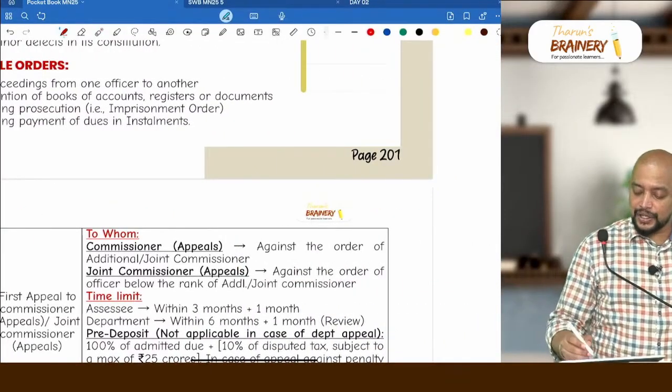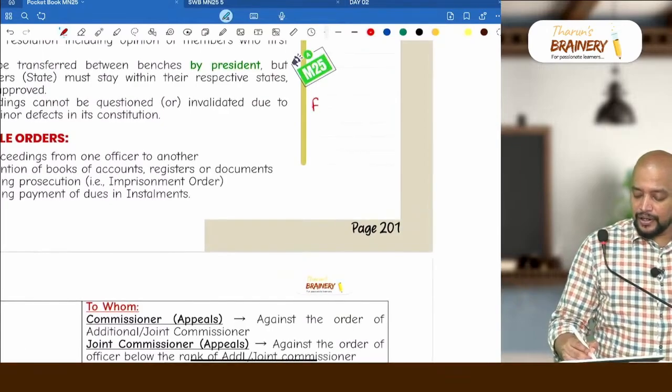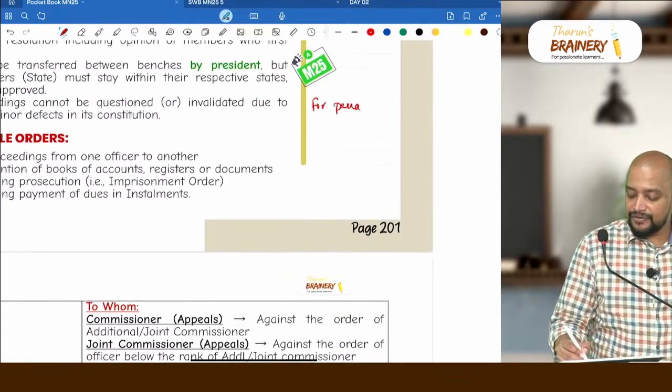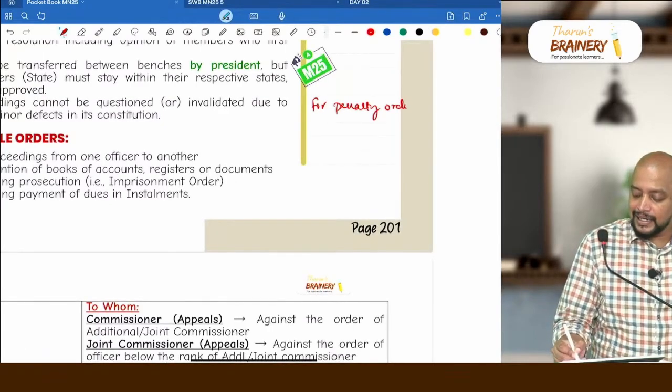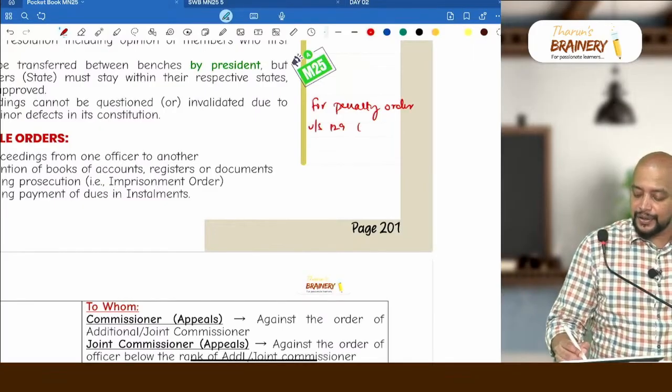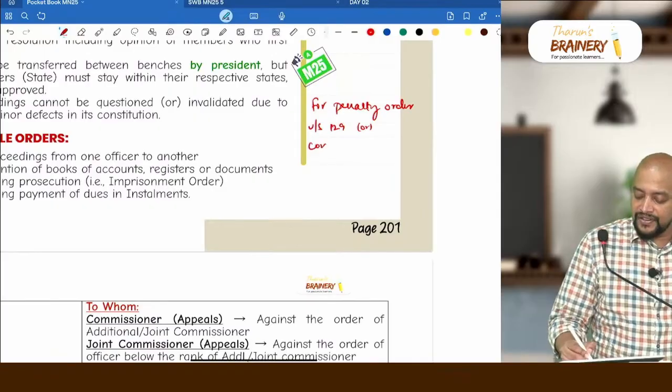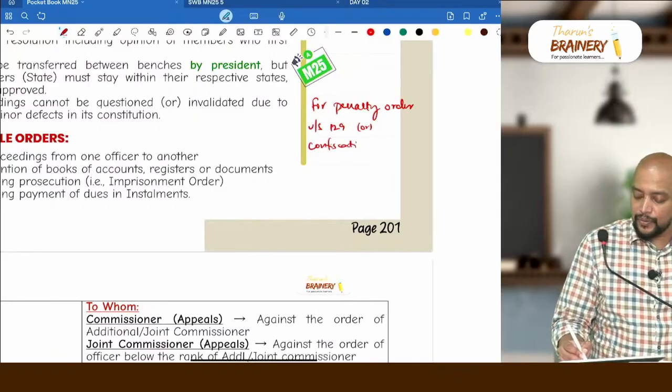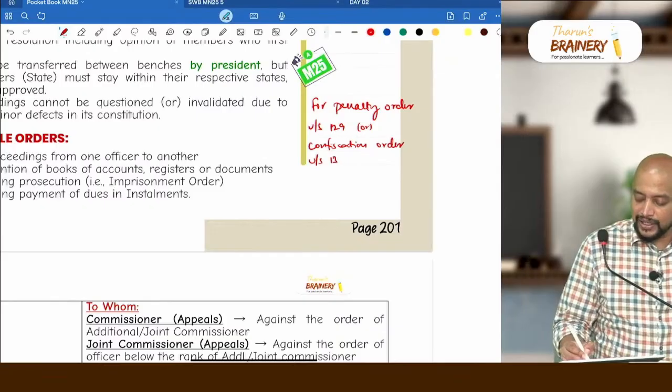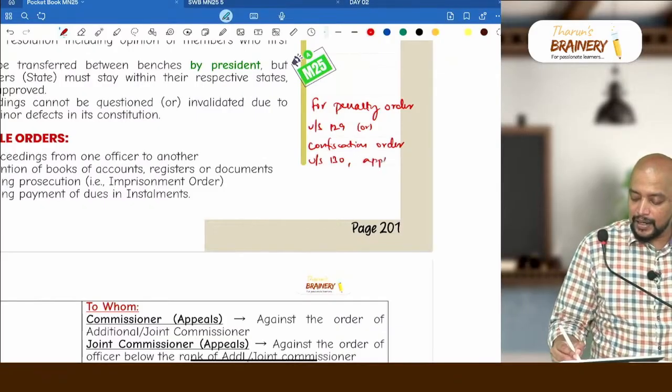For a penalty order under section 129 or a confiscation order under section 130, appeal can be filed.